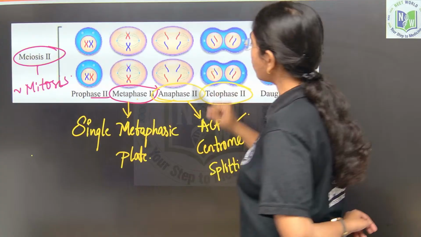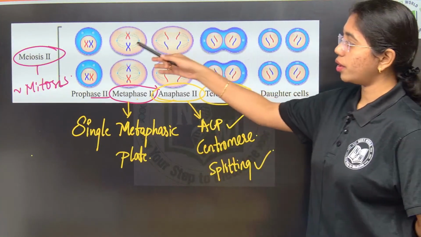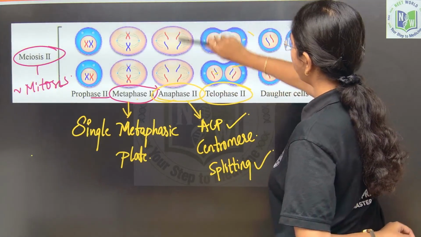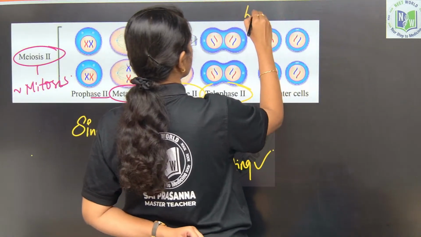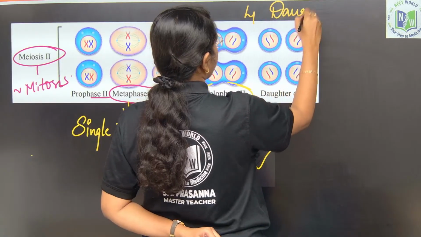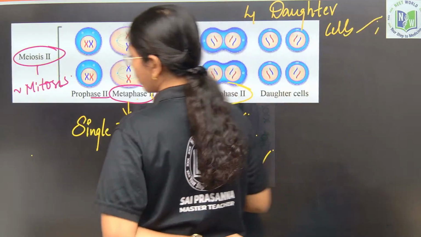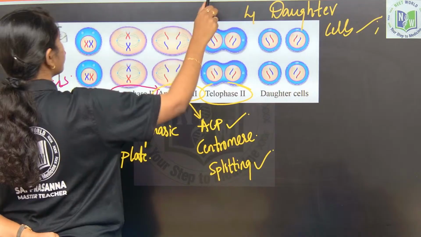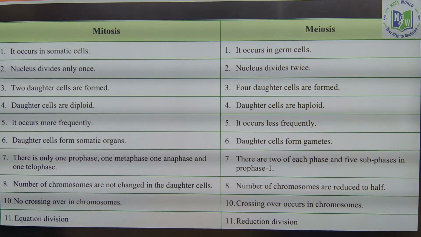So, the two daughter cells which are formed at the end of meiosis 1 will again get duplicated in meiosis 2. As such, 4 daughter cells are formed at the end of telophase 2. Clear till here? Now, we will move on to the differences between mitosis and meiosis. What are the differences between mitosis and meiosis?